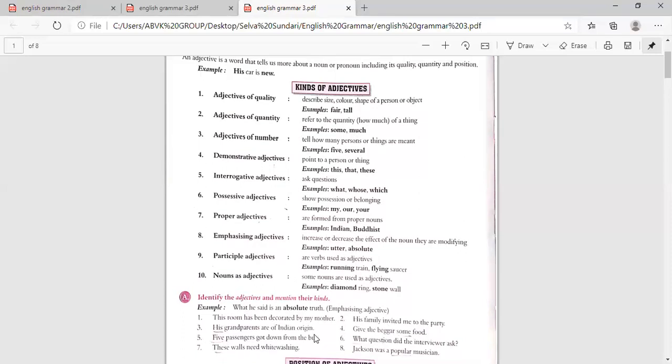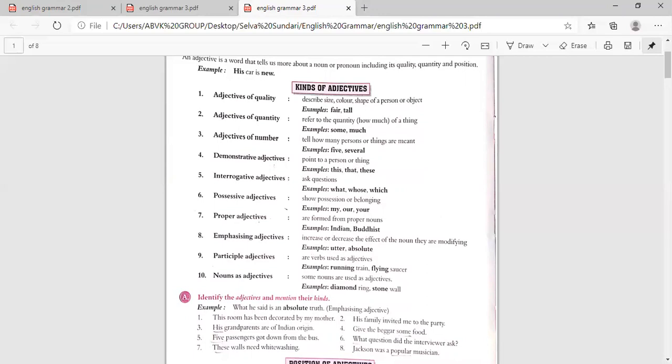Next one is: what question did the interviewer ask? Question is a noun. Before that, what has come? What. So that is an interrogative adjective. These walls need whitewashing. Walls is a noun. Before walls is these. So this is explaining walls. These is a demonstrative adjective.